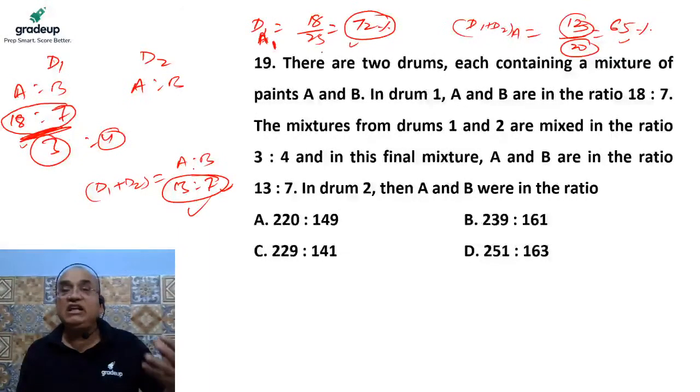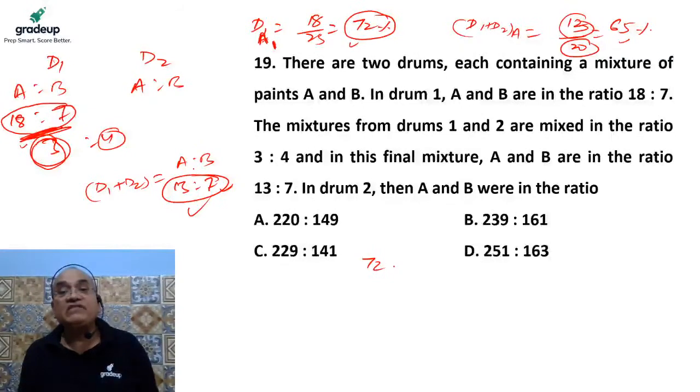It means D1 is more concentrated in terms of A, and D2 has lesser concentration, because the average always falls between the maximum and minimum. So the concentration of A in D2 would be less than 65. Is that clear to all of you? Very simple. So it is given that 72% of A is there in drum 1. So how many liters of D1 have we taken? 3.